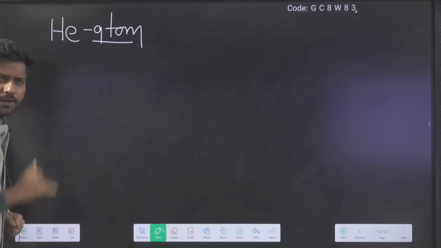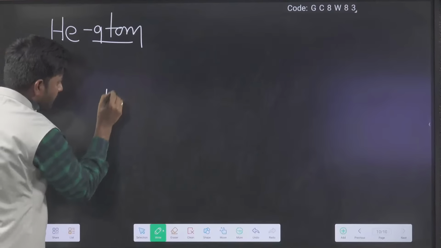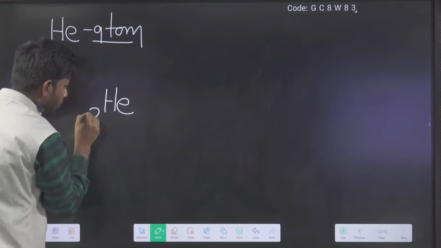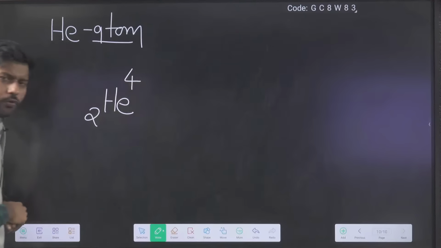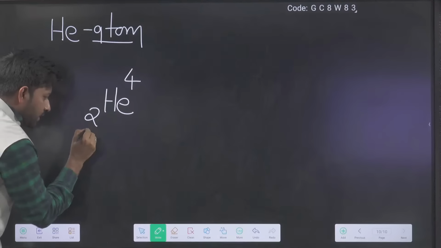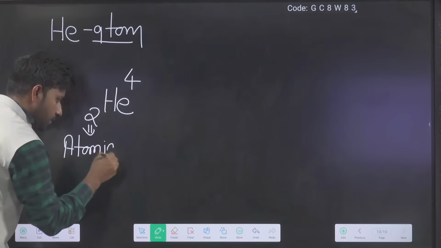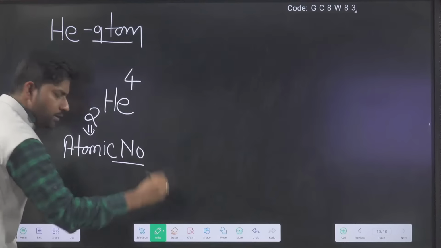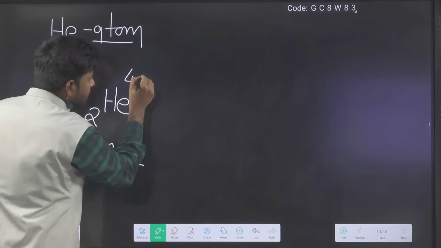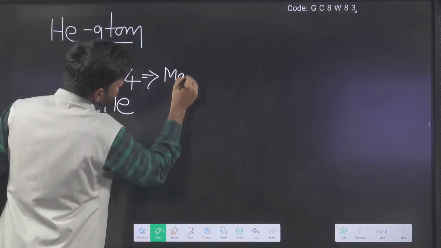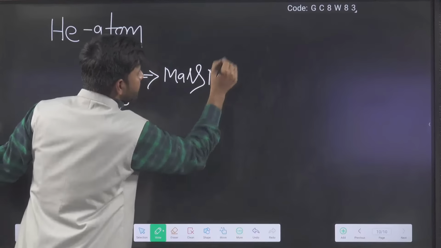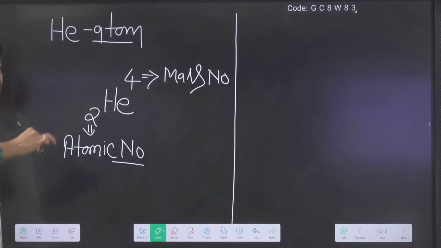The representation of the helium atom is He, with 2 here and 4 written here. This is the atomic number, and this is the mass number.